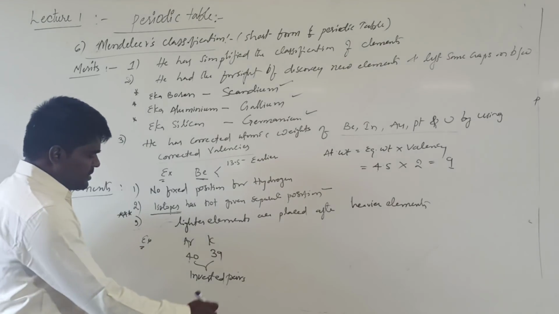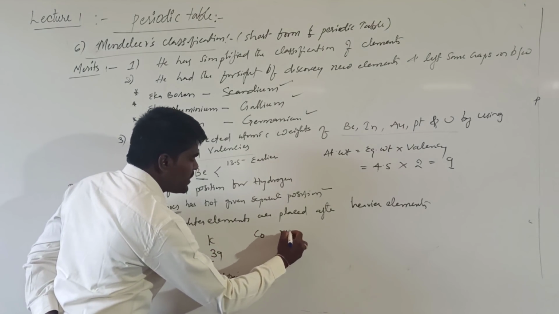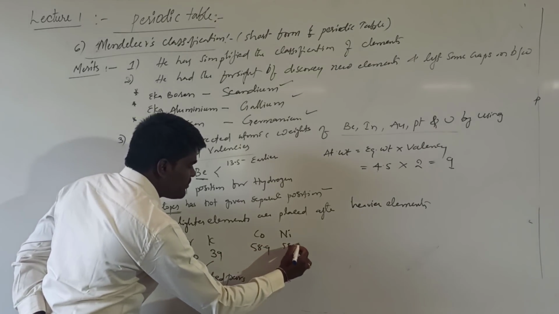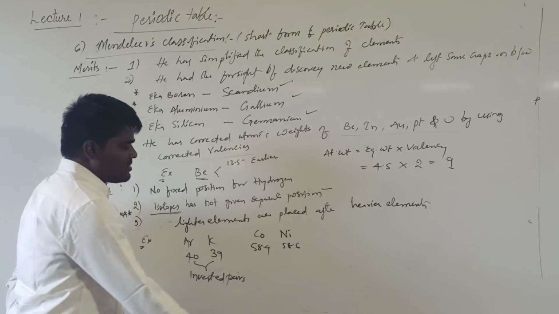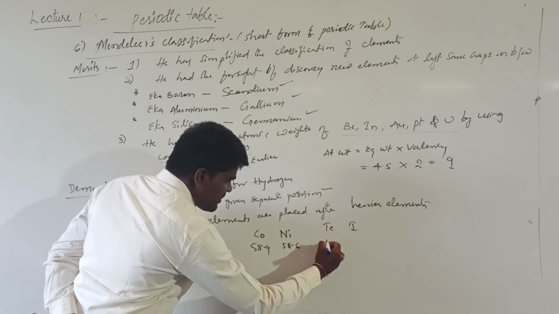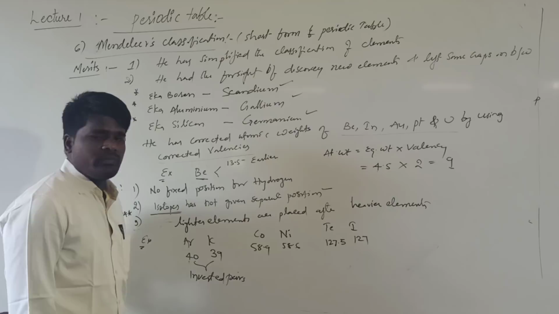In the same manner, we have another pair, cobalt and nickel: cobalt has 58.9 and nickel has 58.6. Similarly, tellurium and iodine: tellurium has 127.5 and iodine has 127.